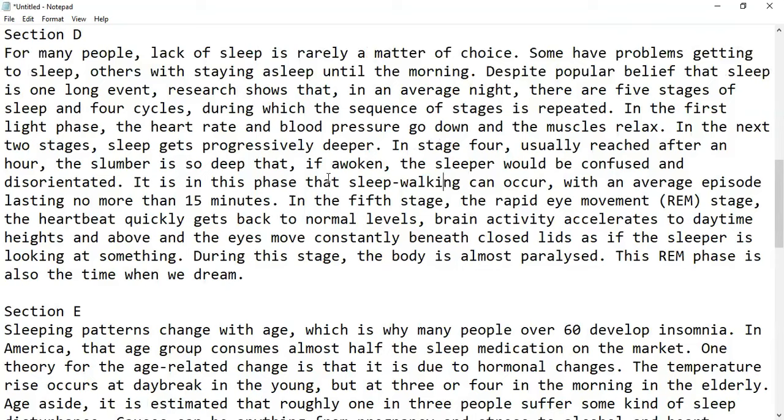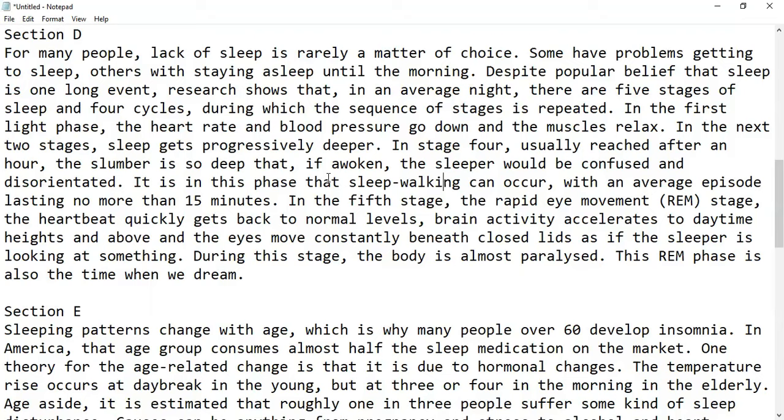In the first light phase, the heart rate and blood pressure go down and the muscles relax. In the next two stages, sleep gets progressively deeper. In stage 4, usually reached after an hour, the slumber is so deep that if awoken, the sleeper would be confused and disoriented. It is in this phase that sleepwalking can occur.